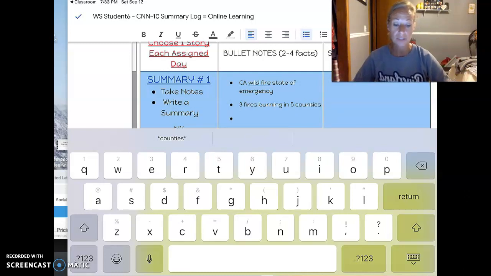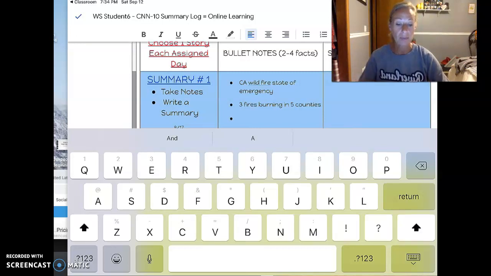in my bullet notes. Once I have all of my notes done, I'm going to go over to the summary section and I'm going to type my summary, and notice it says 2 to 3 sentences. So I'm going to type in using the bullet notes that I took and put them into sentence form. So I could say the state of California has a state of emergency, or California state is in a state of emergency because 3 fires are burning in 5 counties. Remember, you want to capitalize the beginning of your sentence and use punctuation.